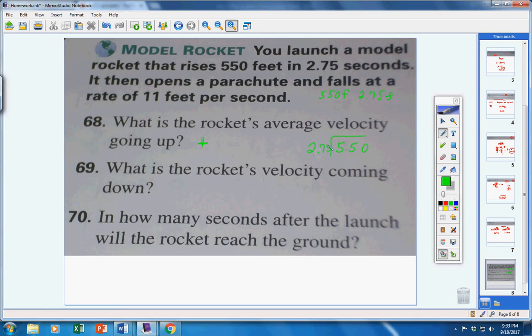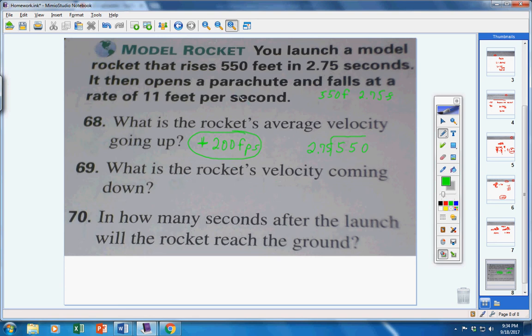Okay, so with a calculator, I'm going to take 550 divided by 2.75, and you get 200 feet per second. Okay, now trust me, if you take this and multiply it by the seconds, you will get 550 feet.